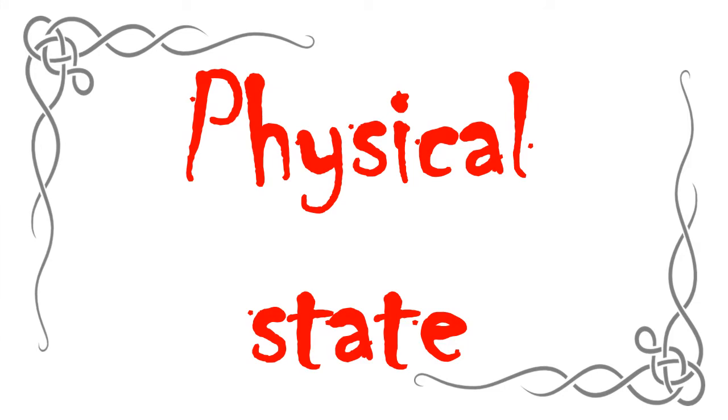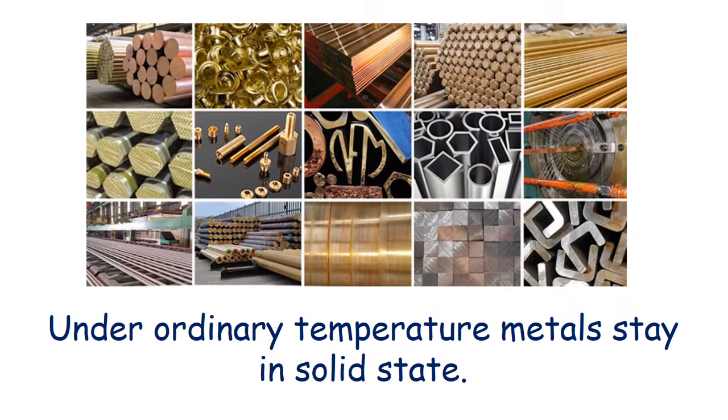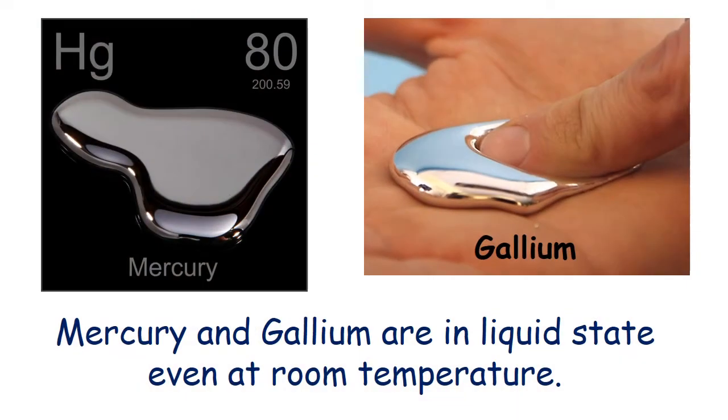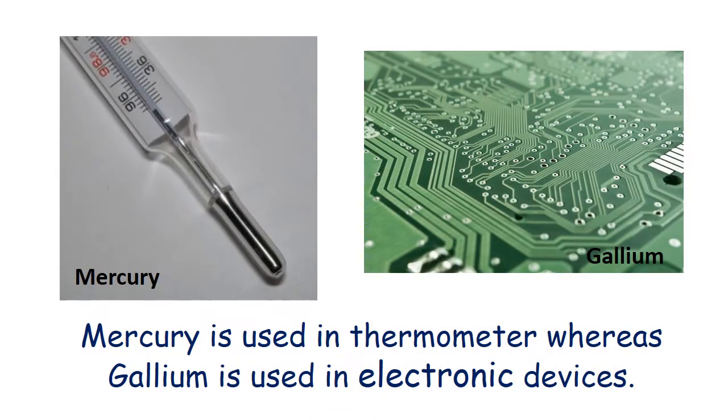We have physical state. Under ordinary temperature, metals stay in solid state. Here in the picture also you all can see all the metals are in solid state. Mercury and gallium are in liquid state even at room temperature. Do you all know where they are used? Mercury is used in thermometer whereas gallium is used in electronic devices. Here I have mentioned only one use, but there are many uses where mercury and gallium are used.